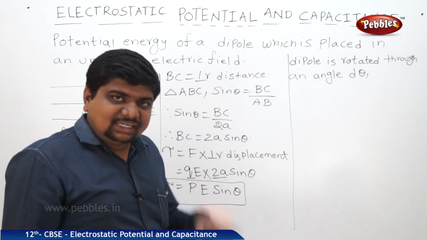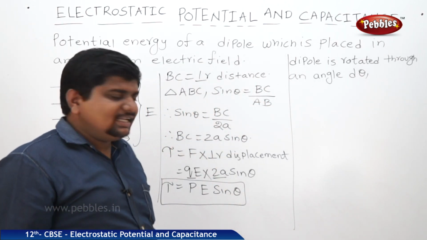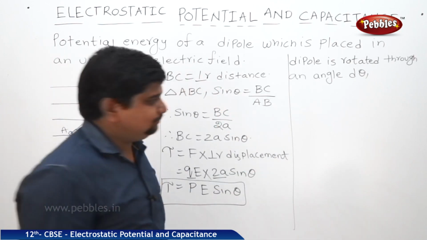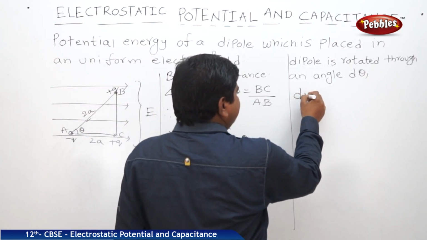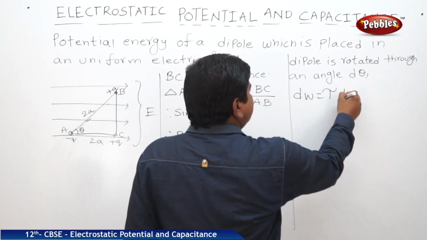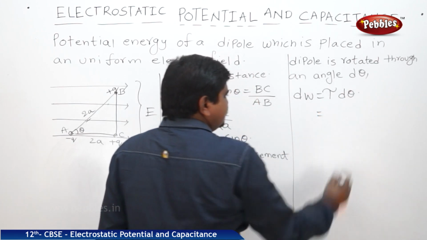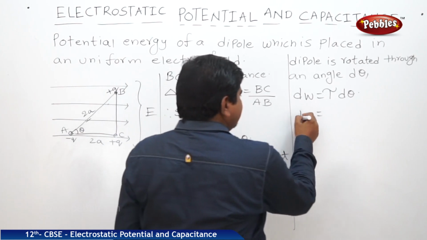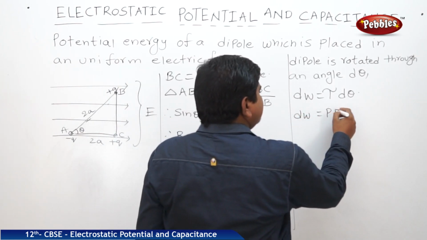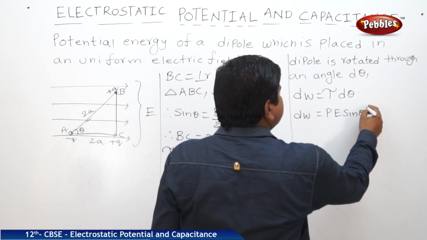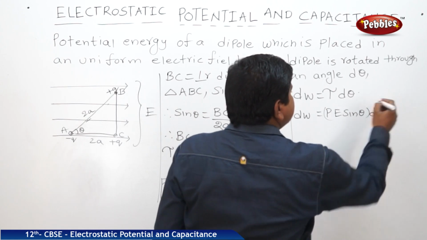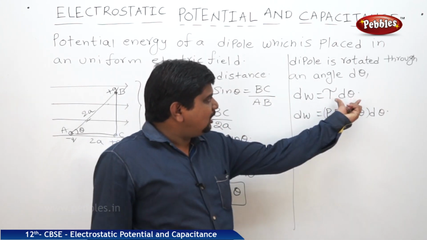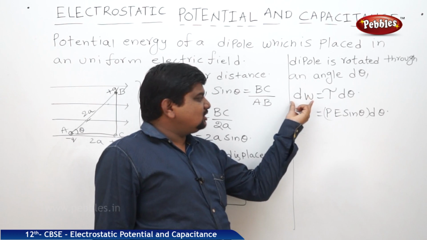If the angle rotated is d theta, the work done is tau into d theta. Therefore, dW is equal to tau d theta. What is tau? We know that tau is PE sin theta. Therefore, dW is equal to PE sin theta into d theta. This is for the small rotation of the angle and small work done.